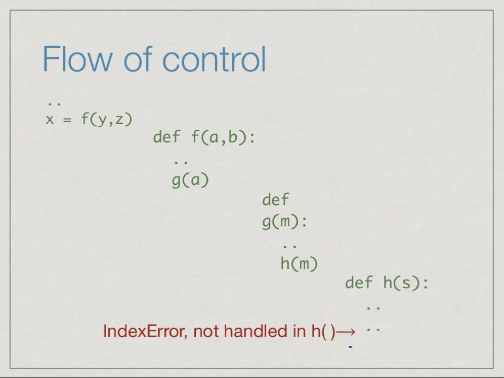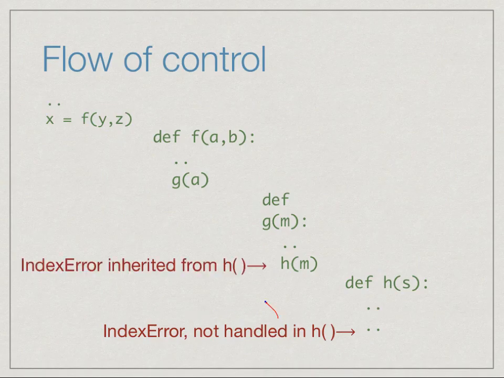So somewhere inside h, perhaps there is an index error, and where we used this list, for example, in h, we did not put it in a try block, and so the error is not handled. So what happens, we said, is when an error is not handled, the program aborts. But the program does not directly abort. This function will abort, and it will transfer the error back to whatever called it.